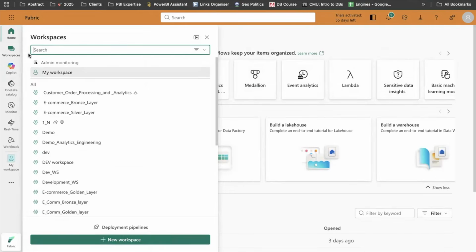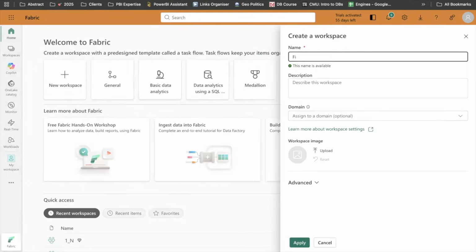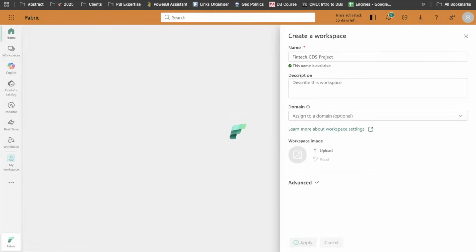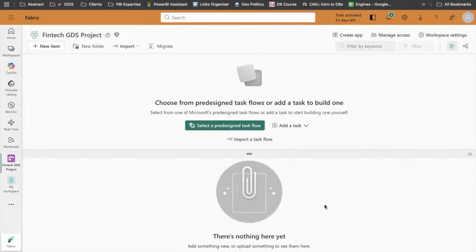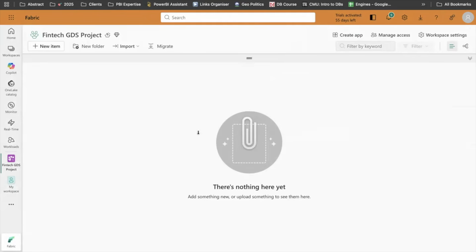Maybe we'll start with something called workspaces. Think of a workspace as a folder. So we are creating a project. Maybe it's a fintech project, so I'll write fintech GDS project. Descriptions and metadata we can avoid right now, but it's a best practice that when you create something, you add the metadata so that others can also leverage the same workspace which you have created. Perfect. So this is the empty workspace.